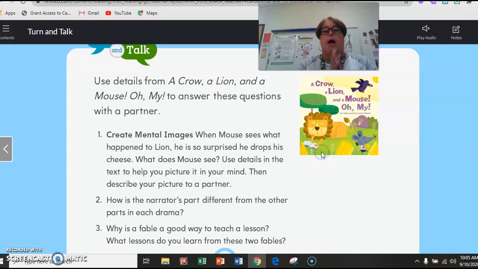So I want you to click to the next slide now. There's going to be an activity on the next slide for you to complete about this story about the lion and the mouse. So it's going to be just a quick little exercise for you to do. But if you've created mental images and you've thought about everything that happened in the story, the next slide is going to be a breeze. It's going to breeze right through it. So click to the next slide, complete the activity, and good luck.